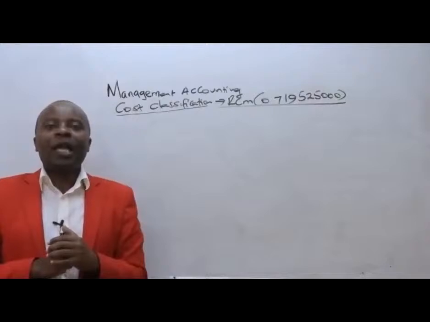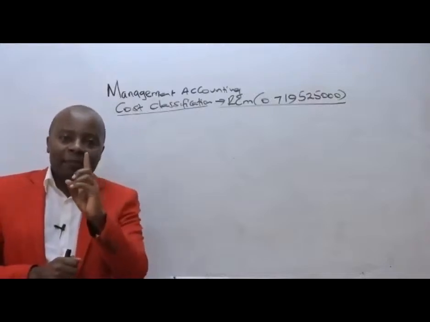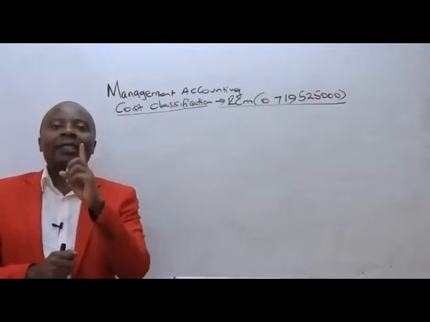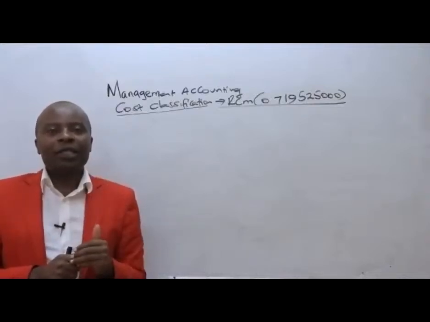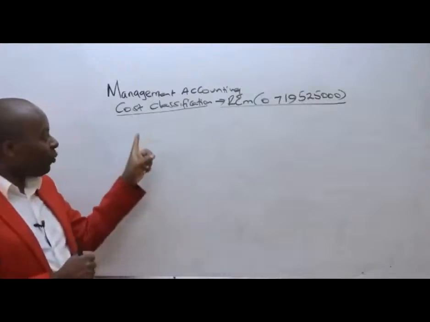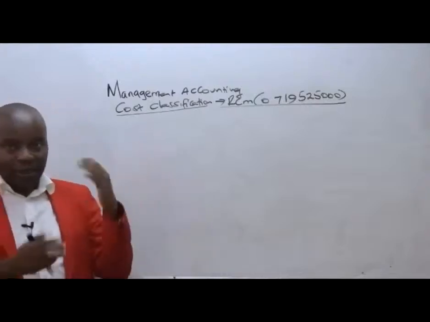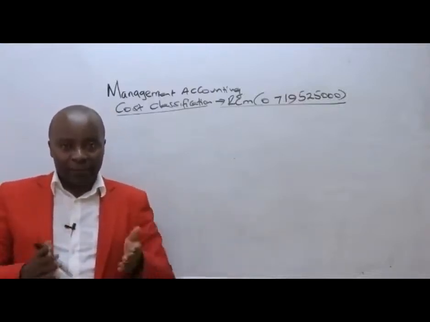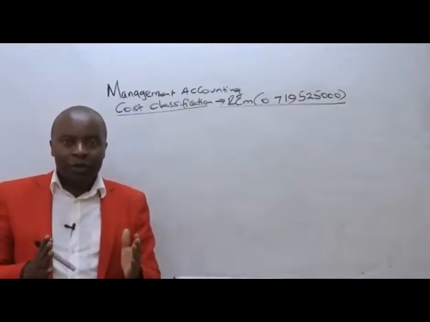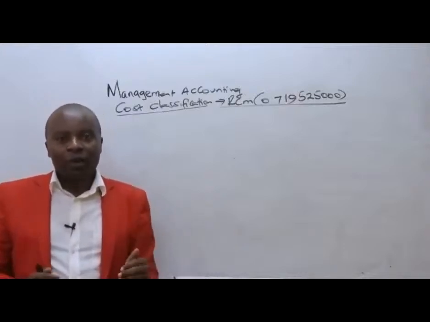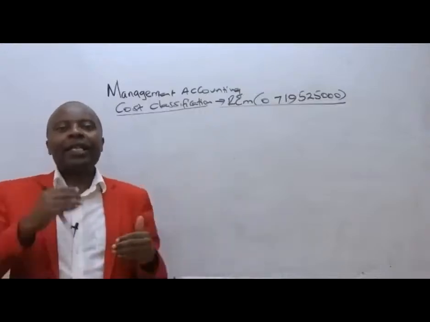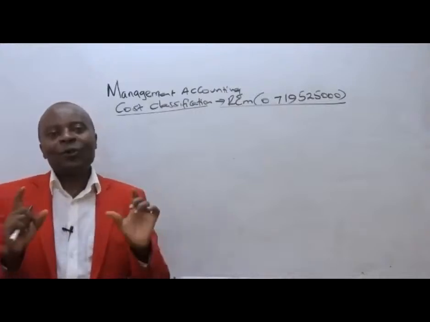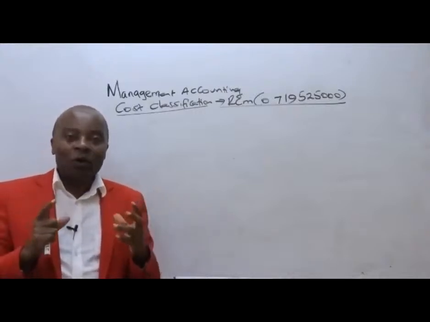For you to be able to ascertain and peg the proper cost to your product, you as a management accountant must appreciate this concept of cost classification. You must know how we classify these costs. Which costs, for example, are controllable? Which costs do we have powers over? Which costs will be varying as the output varies? How do we handle the fixed costs, which basically are our shutdown costs?